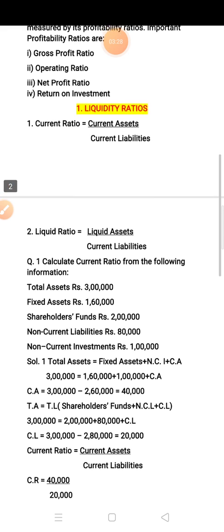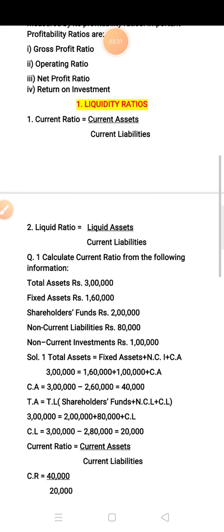So let us start. The liquidity ratio means short-term solvency ratio. The first ratio is current asset upon current liability. Current ratio is equal to current asset upon current liabilities. Current asset and current liabilities I already discussed in 11th standard. Current assets are cash, bank, stock, debtors, bills receivable and prepaid expenses. Current liabilities are creditors, bills payable, bank overdraft, short-term loan.